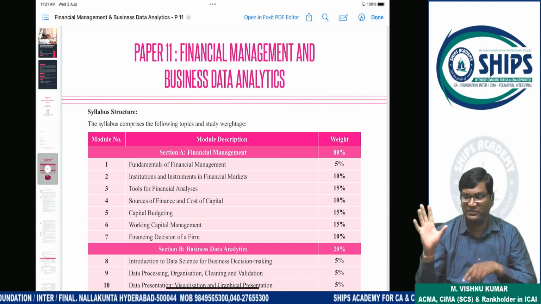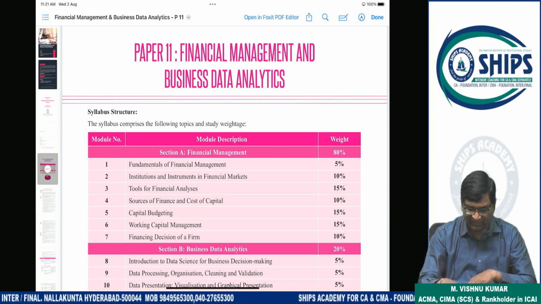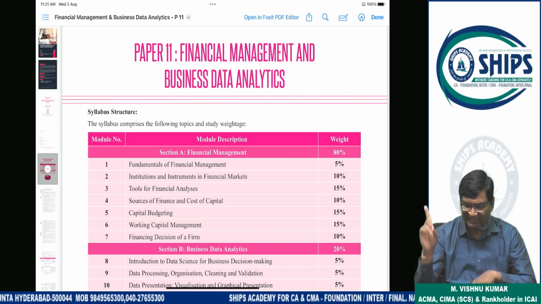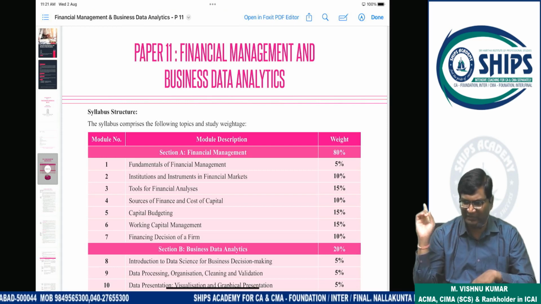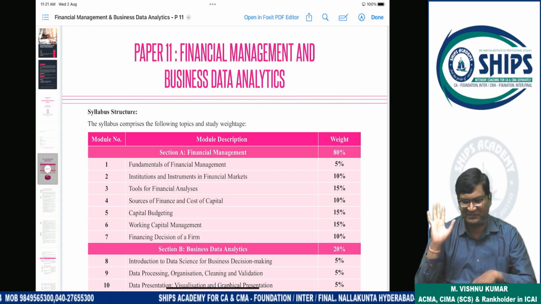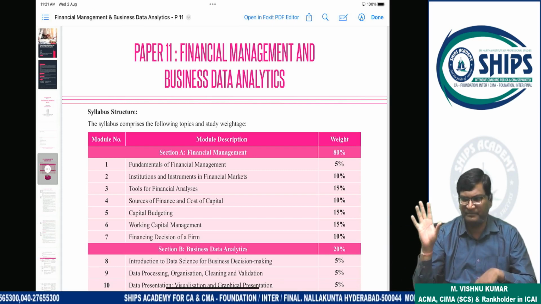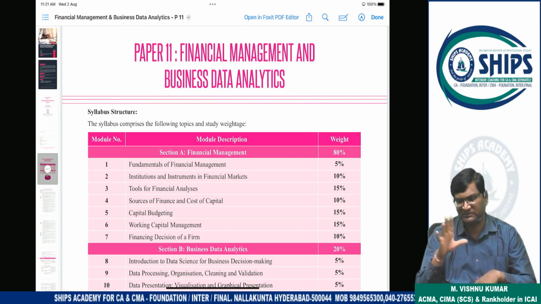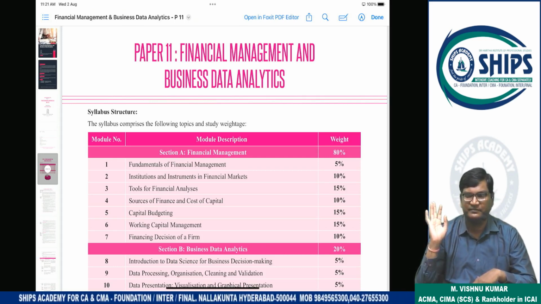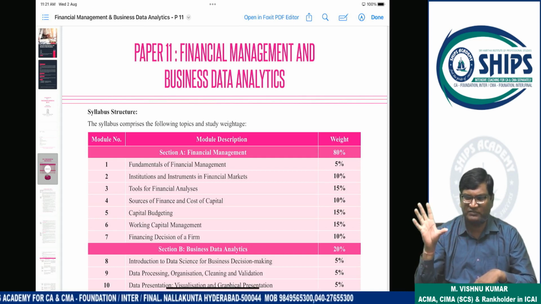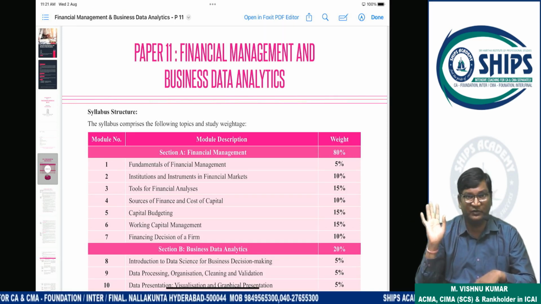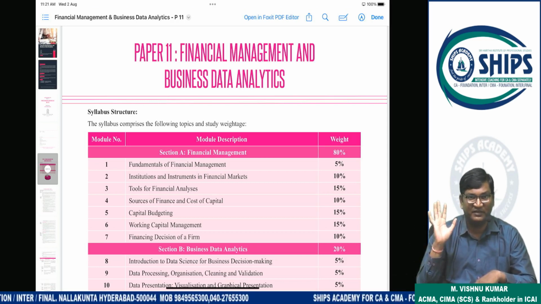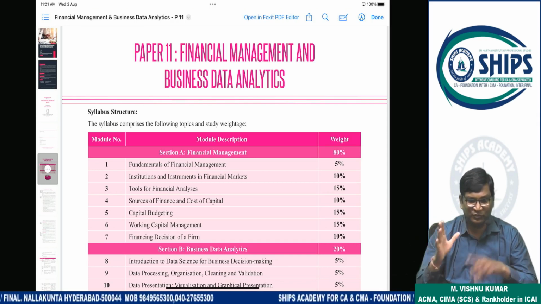Clear? And the next, last and final thing is each subject requires at least 2 times practice. Only attending classes, checking the calculation at the last moment and going to the exam hall means chances are less. You complete all chapters, practicing all chapters 2 times, you will definitely pass. Compulsorily you will pass. Okay? And the last 1 month you should provide for revision only, not for studies. It means before revision you should be prepared.